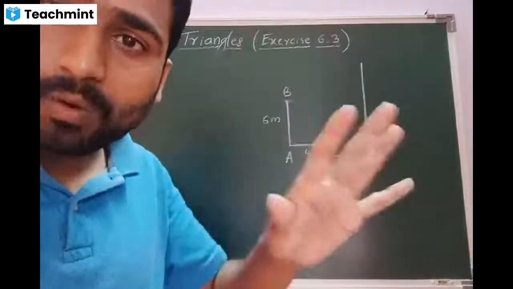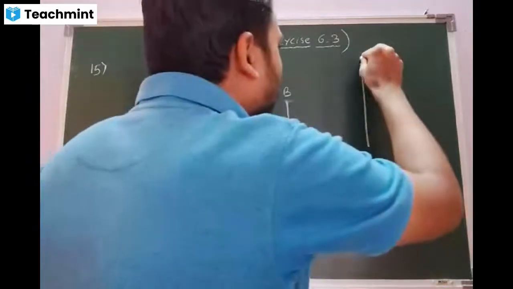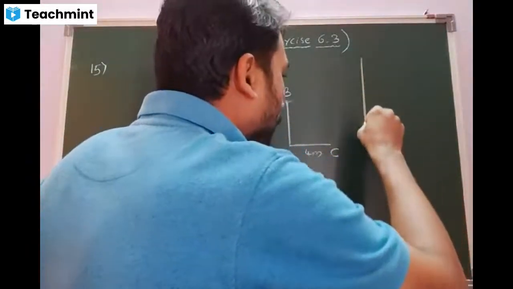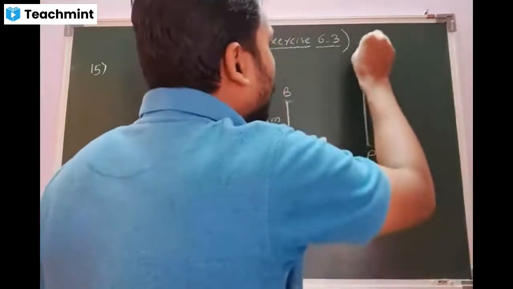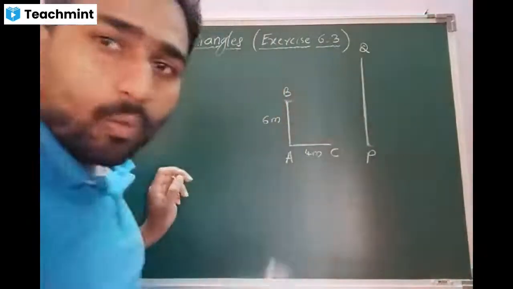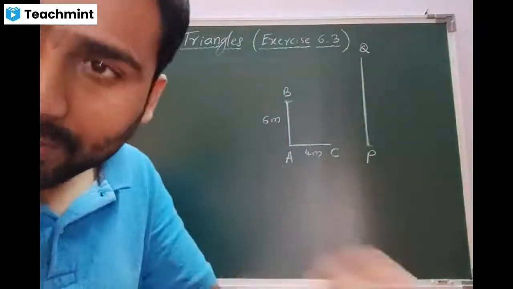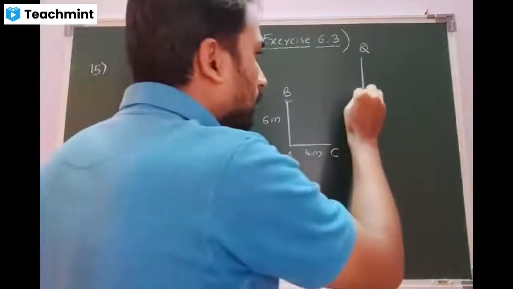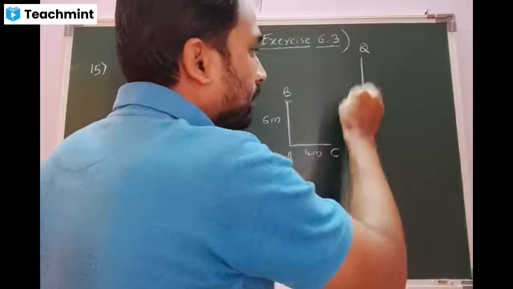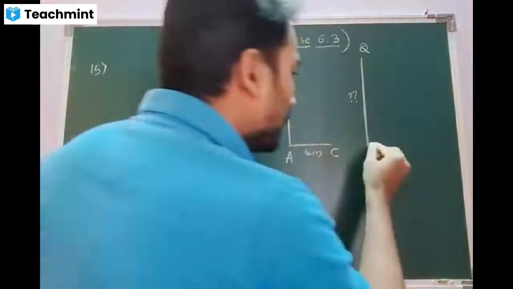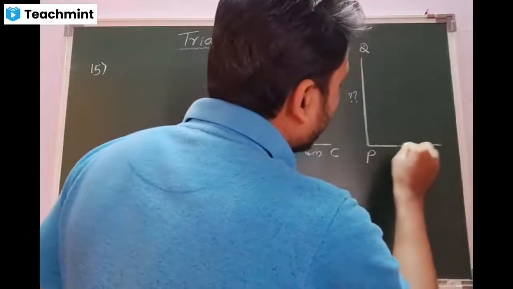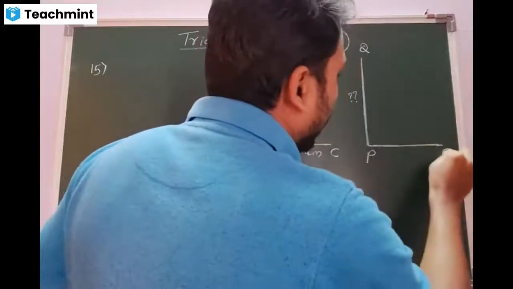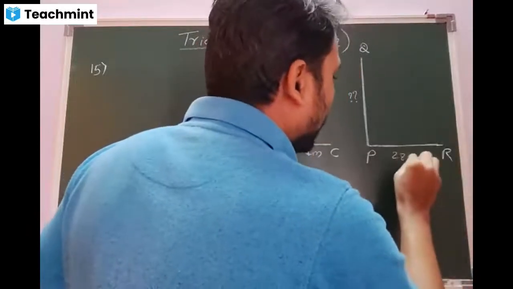You will understand the difference. Okay, let me take this one as PQ, the height of the tower. I think we have to find this one only. Correct, beta? Yes, sir. The question mark. What is the shadow of this one? 28 meters, sir. Take the shadow as 28 meters.